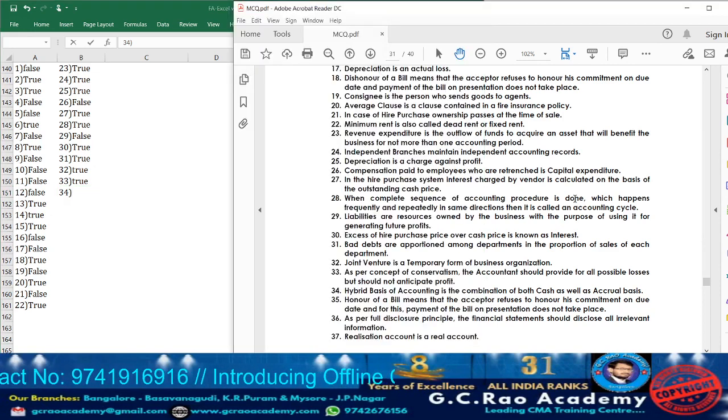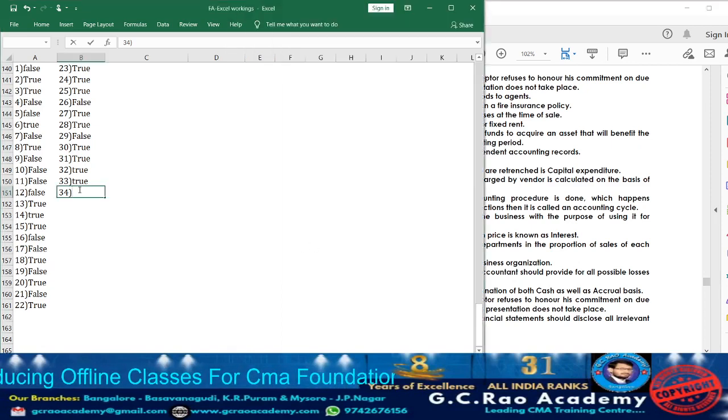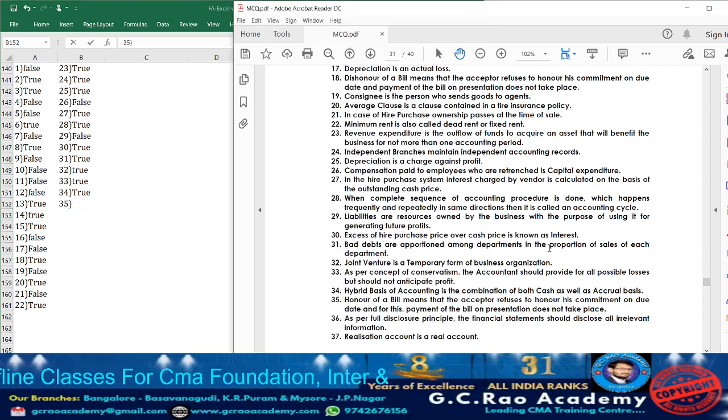Now let us move on to statement 34. What are they telling? Hybrid basis of accounting is a combination of both cash as well as accrual basis. Yes, again the statement is true. So take down for 34, true. Now moving on to 35.